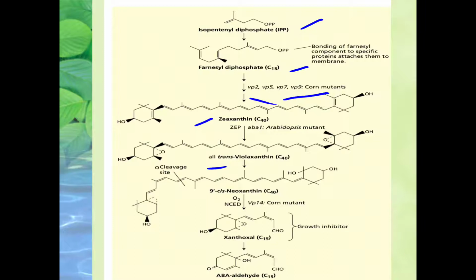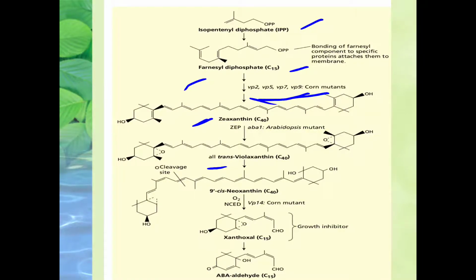When the conversion from farnesyl takes place towards zeaxanthin, the enzymes required are highly complex, so that's why they haven't been named here. The number of enzymes involved and the reaction sequence is quite long, for the formation of zeaxanthin from farnesyl diphosphate, because it is only a 15 carbon compound and we require C40. So that means it requires a highly complex mechanism for the conversion from farnesyl diphosphate towards zeaxanthin,